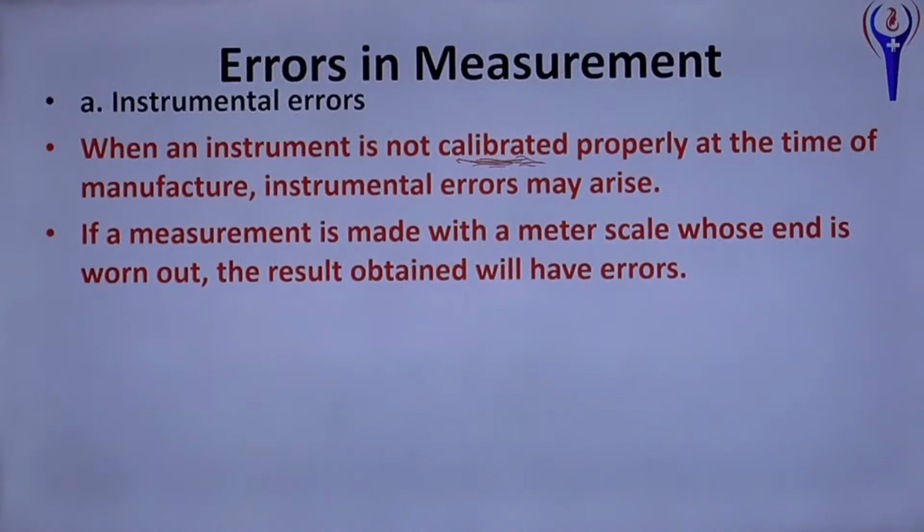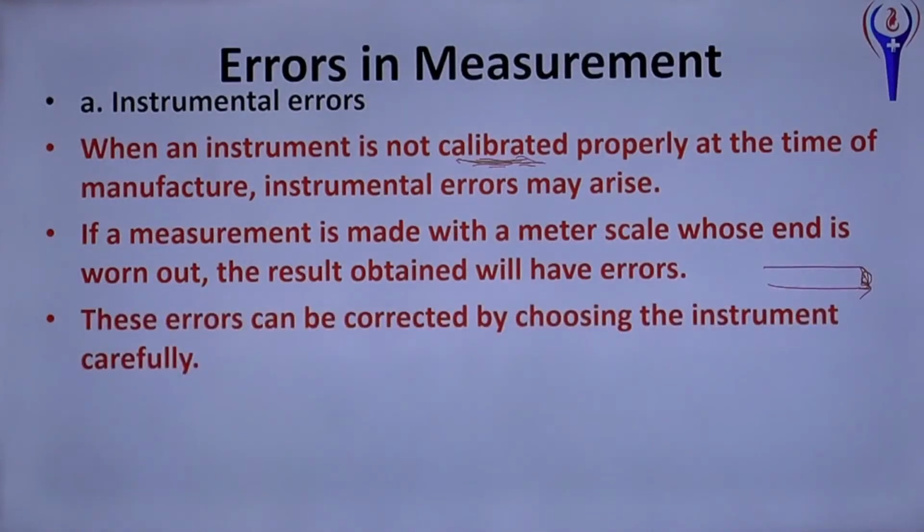If a measurement is made with a meter scale whose end is worn out, the result obtained will have error. In a meter scale, if it is not sharp, if it is worn out, then some error will occur. These errors can be corrected by choosing the instrument carefully. Instead of an old scale, you can take a new scale, the best scale.